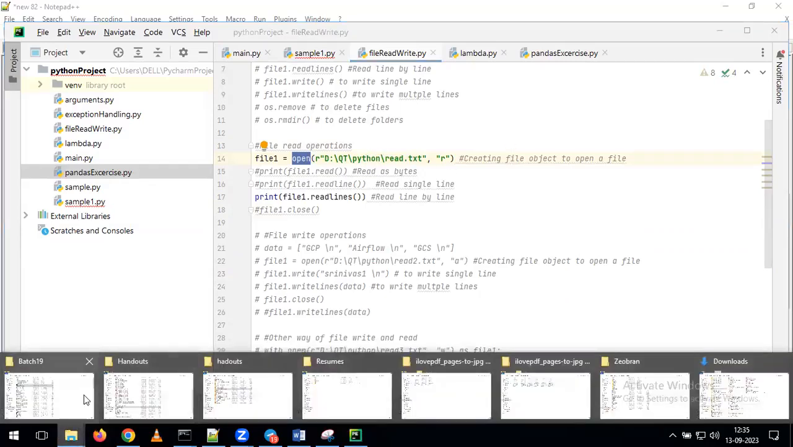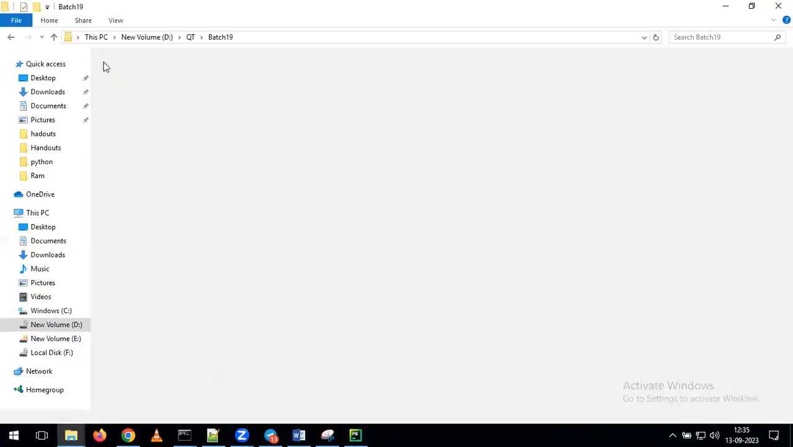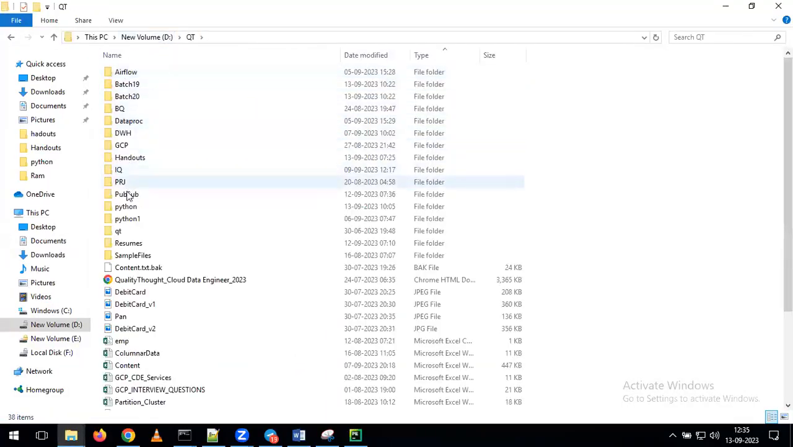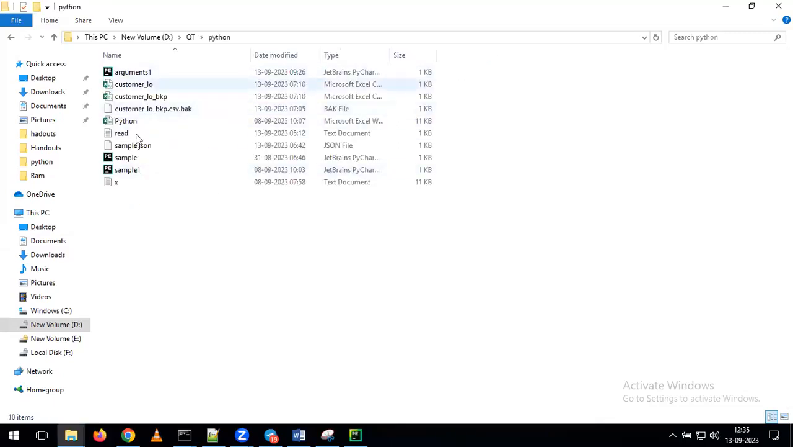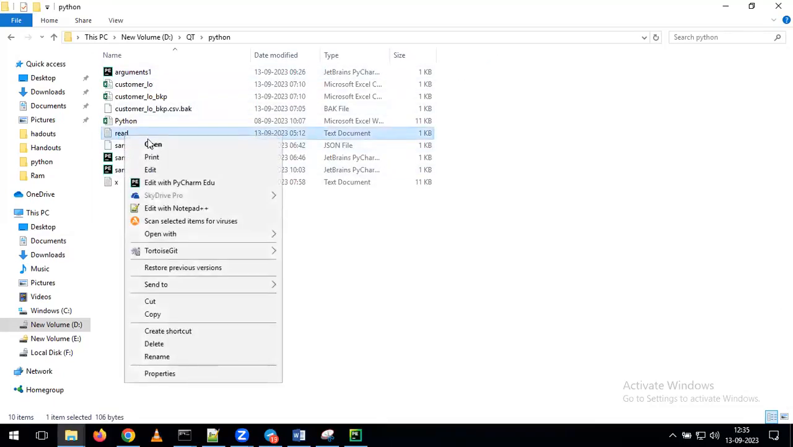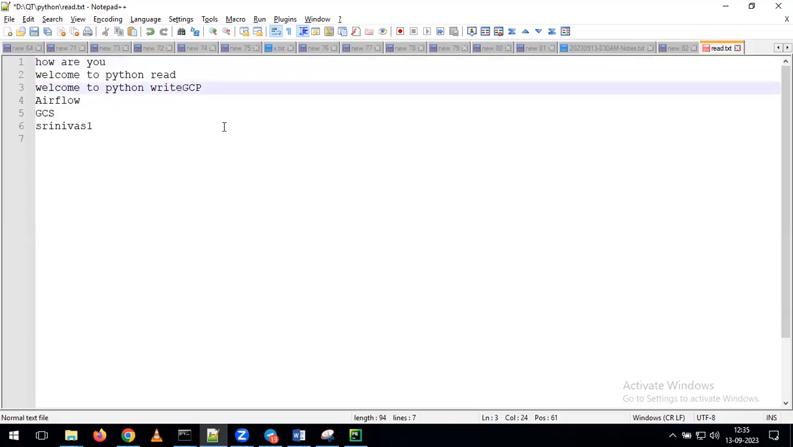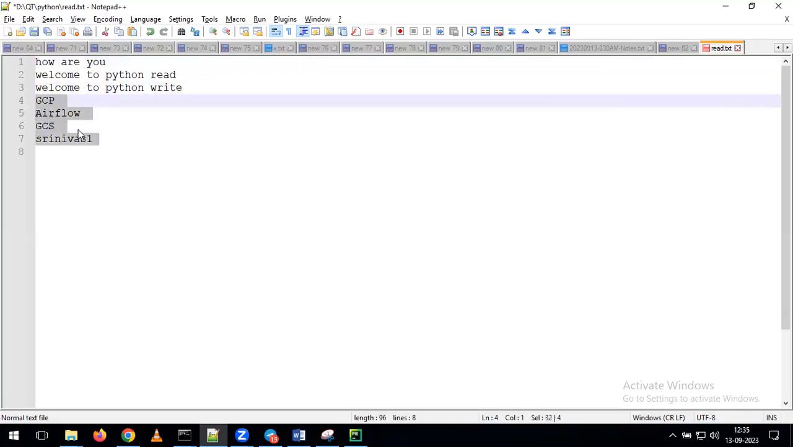I will show you that file first. See here, in this file we have some data like this. Otherwise, I will remove this one. Okay, we have: how are you? Welcome to Python read, welcome to Python write, and we have GCP, and I will remove these values also. So we have only 3 lines in the read.txt file.